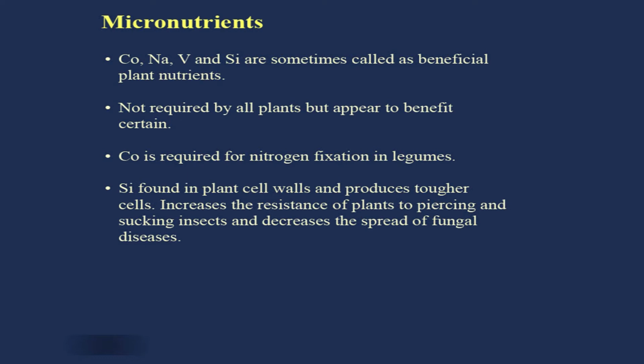Cobalt is required for nitrogen fixation in legumes. Almost it has an indispensable or essential role. Silicon is found in plant cell walls and produces tougher cells, increases the resistance of plants to piercing and sucking insects and diseases, and the spread of fungal diseases. So, see, silicon is very, very important. It prevents the infestation of certain insect pests and diseases in crop plants. So, it acts as a beneficial element.